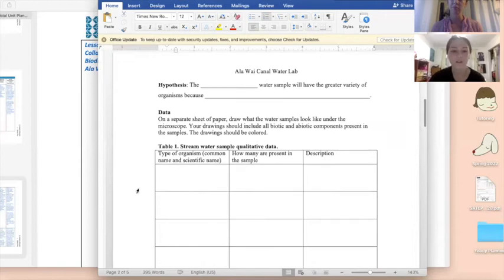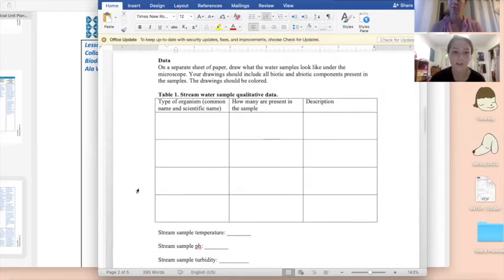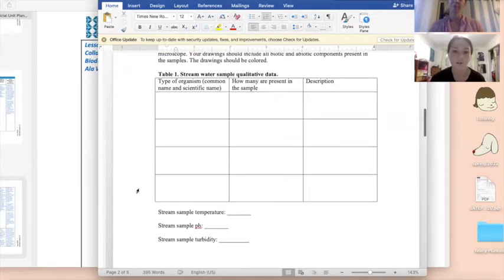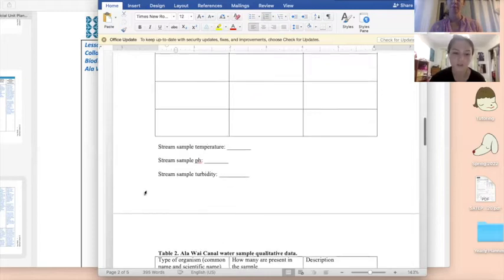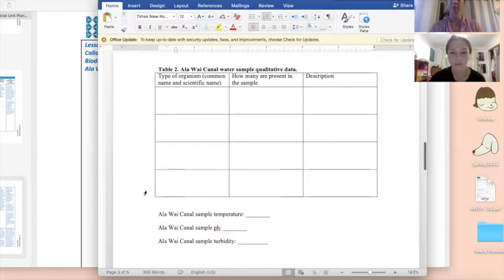So here is what students will actually be using. Basically, they just fill in the hypothesis with a reason why they believe that. The data will be partly taken on a separate sheet so that they can do their drawings. And also here is a table for the stream water sample, including the organisms, how many are present, and a description, as well as a place for them to record their 3 quantitative measurements. They have the same thing for the Alawai Canal sample.